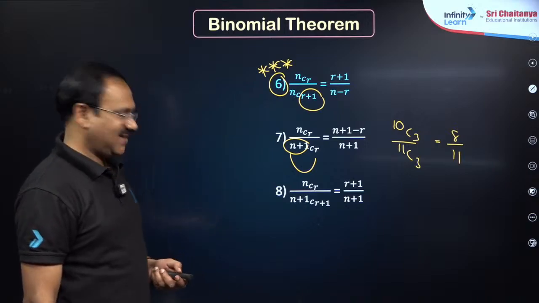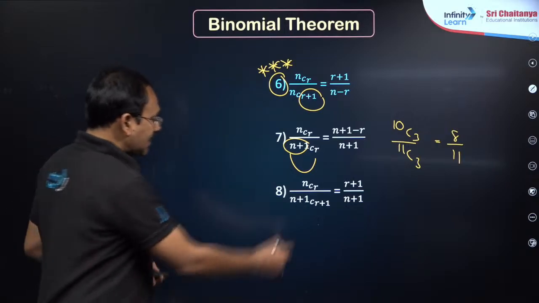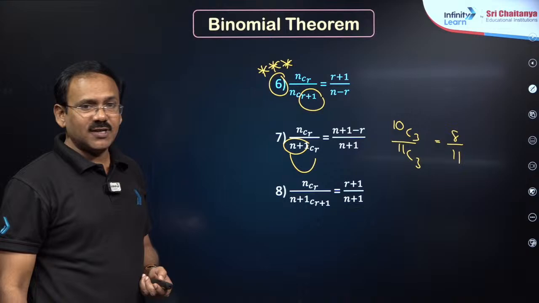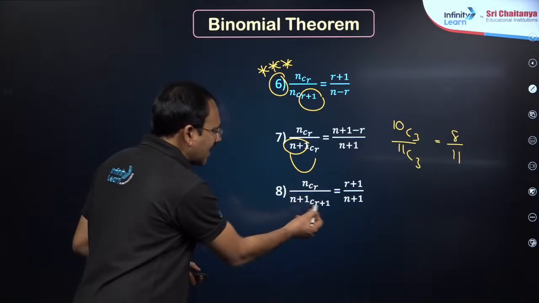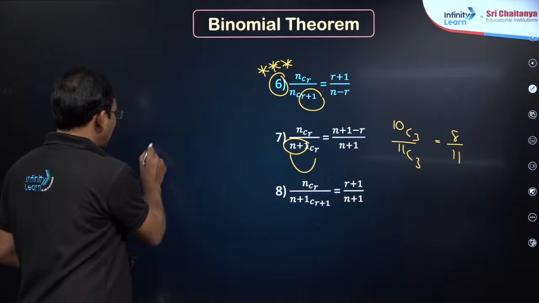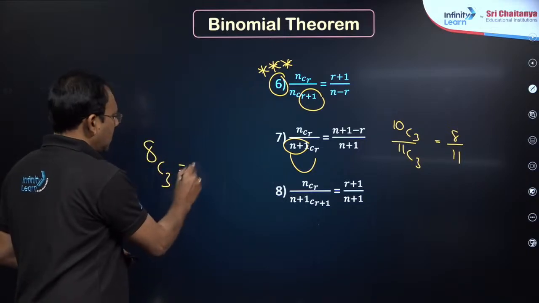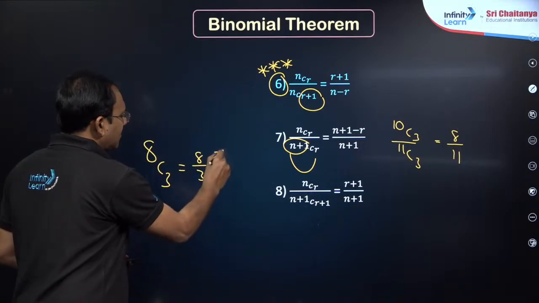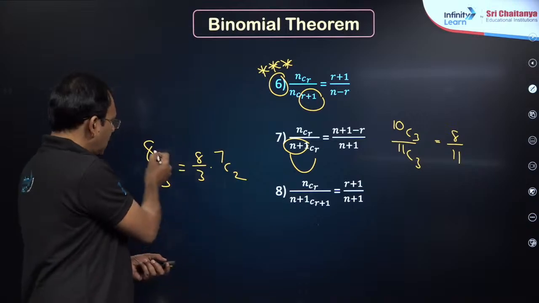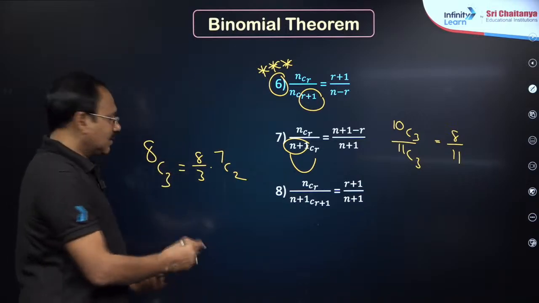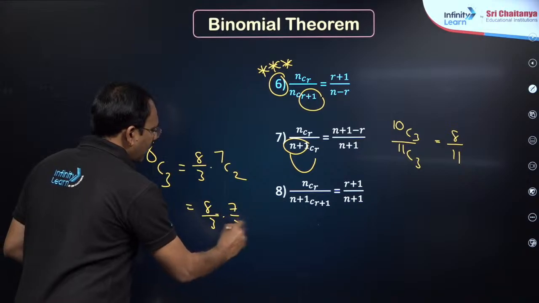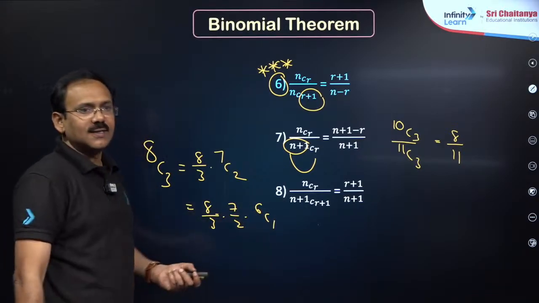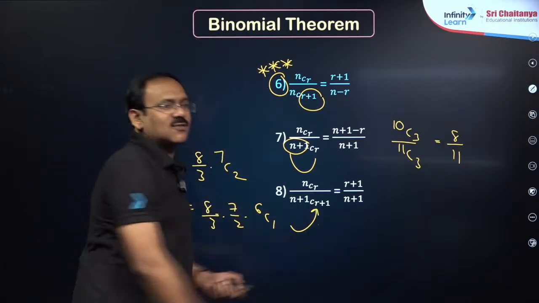Next, nCr equals (n plus 1)/(r plus 1) times (n plus 1)C(r plus 1). Here n is one more, r is one more. Mostly, my dear friends, 8C3 you can write like 8 by 3 into 7C2. You reduce n or r by 1. For example, you can also write 8 by 3 into 7 by 2 into 6C1. That is nothing but this formula, dear students.